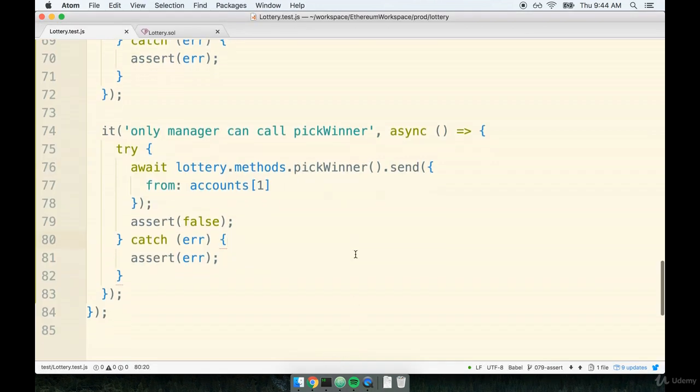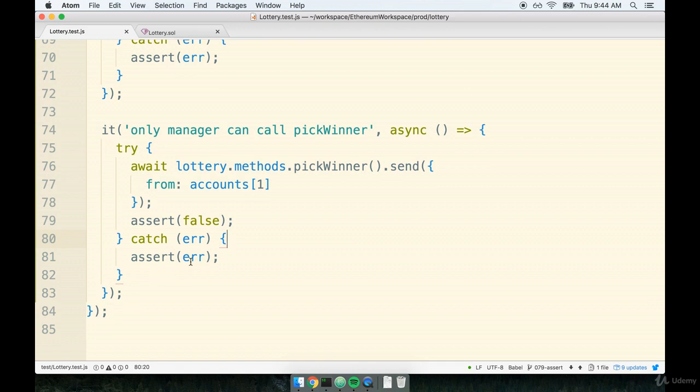Now, one thing I want to throw out there regarding this test that we've written is that if you have worked with the assert module from Node before, you might be aware that the assert module has a helper for catching functions that throw an error. We're not using that here because the async await syntax does not work nicely with that built-in helper on the assert module. Now, that might sound like a mystery to you. I just mention it if you are aware of the function throw helper that is included in the assert module. I just want to throw it out there.